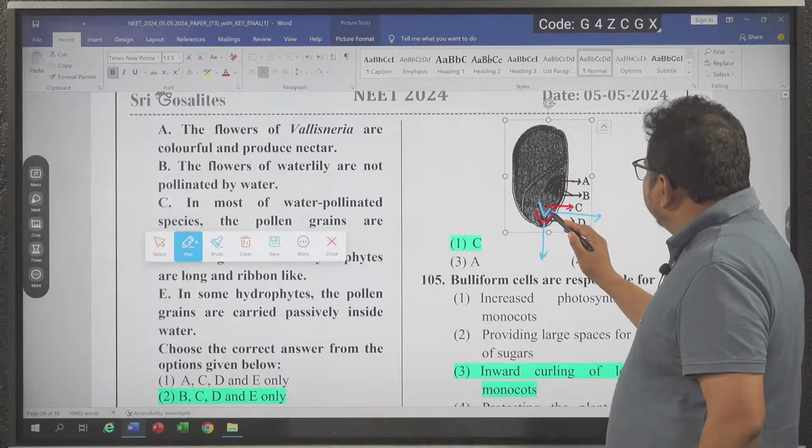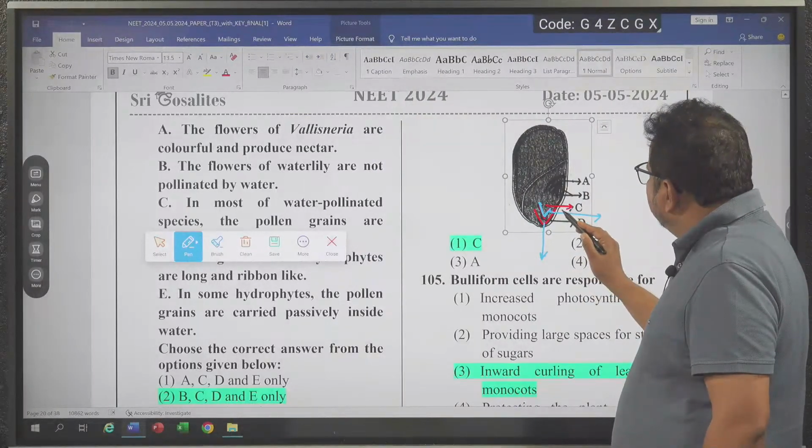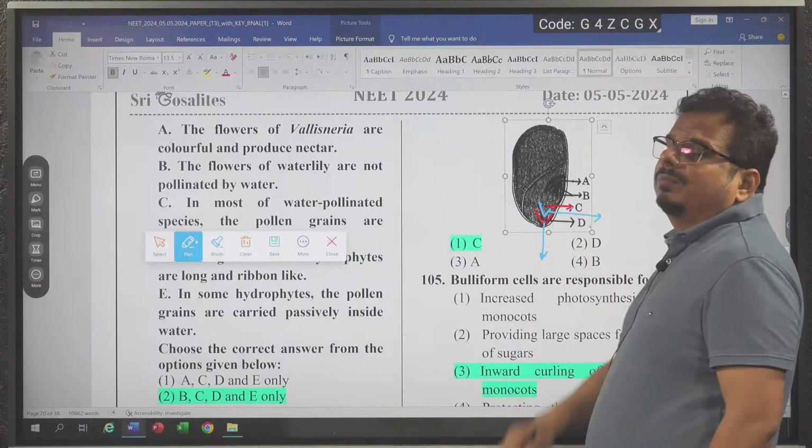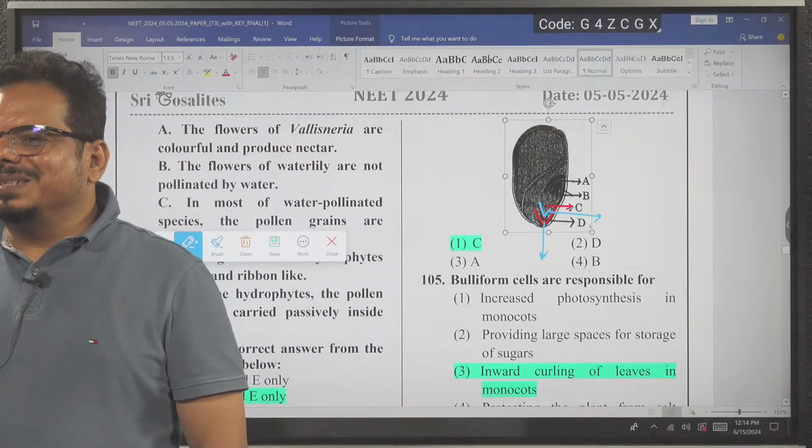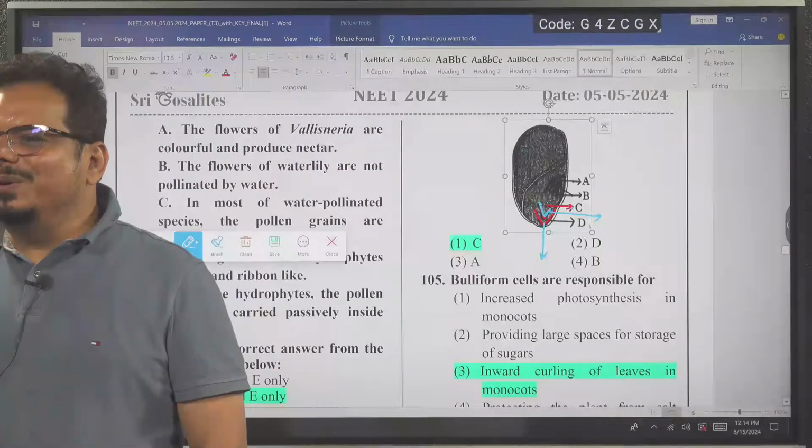Actually, which one is the radical? This blue one is the radical. They are telling this arrow is above that blue, sir. That's the reason I get confused. Now I am asking the same question to you. How many of you did like this?